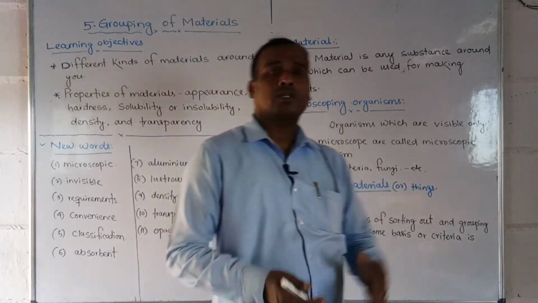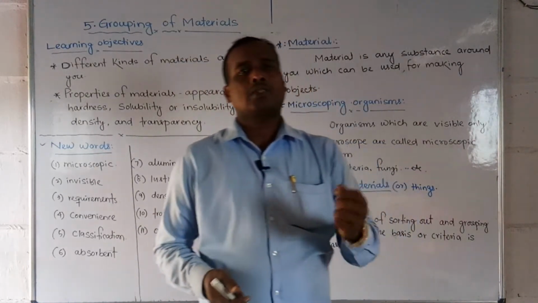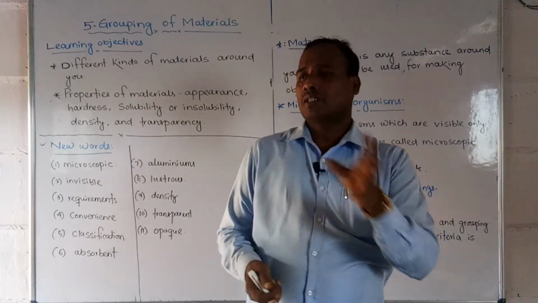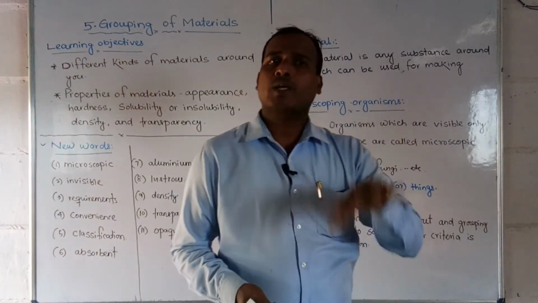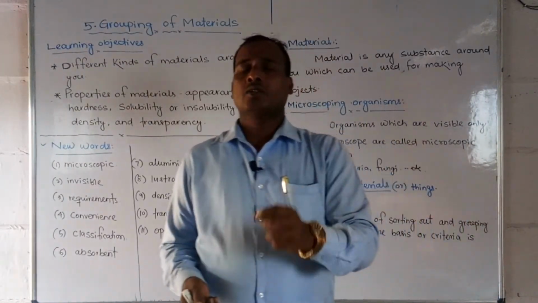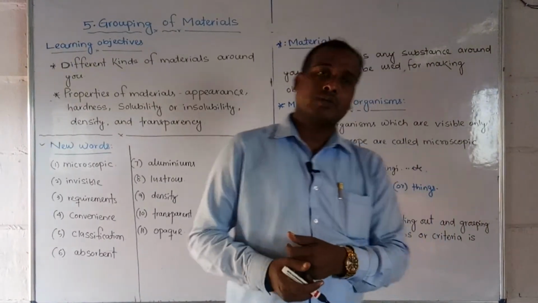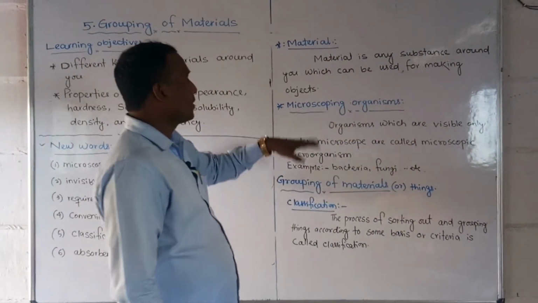Suppose you say one chair or table, which material is used? It is made of wood, or we can use plastic, or iron. So different materials are used for making different objects. So this is called materials.